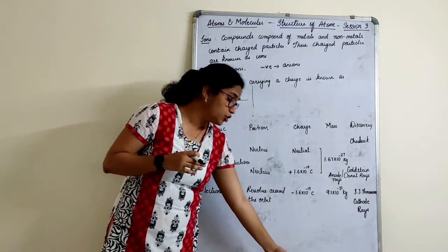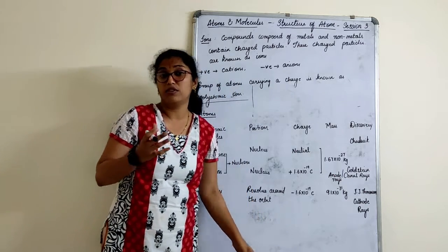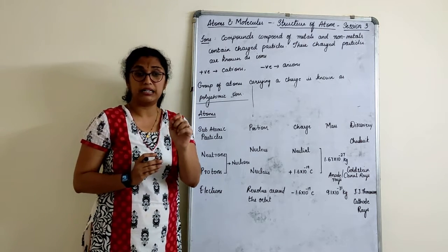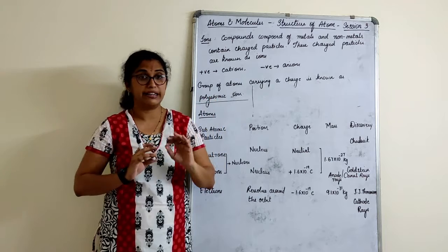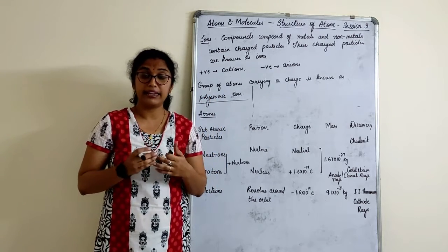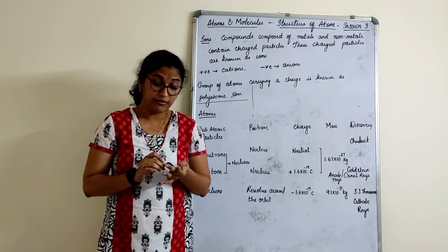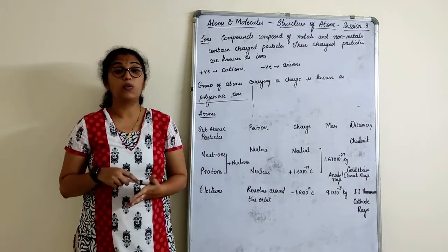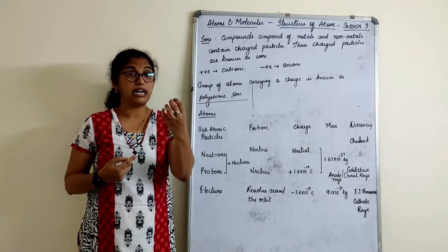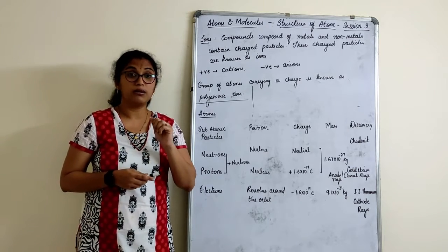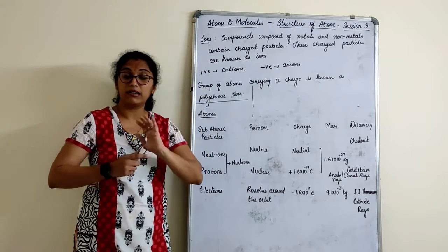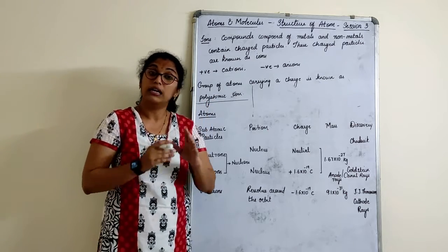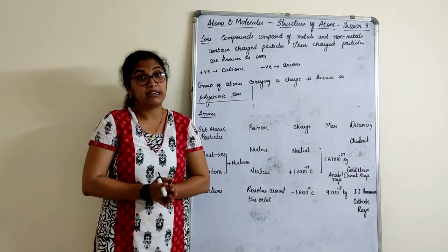Just to recapitulate, what do atoms consist of? What did Dalton tell us? They are the smallest particles which cannot be further divided, right? That is the theory we have learned. But one thing, children: tomorrow in the exam, if they ask what are Dalton's postulates, you cannot write that Dalton's atomic postulates are wrong, so we will not consider them. No, they are the postulates given by Dalton initially.